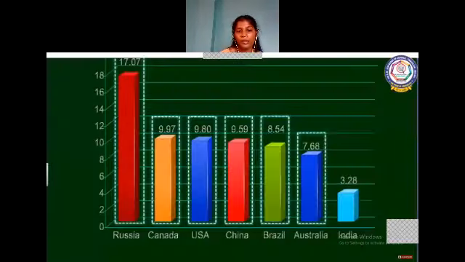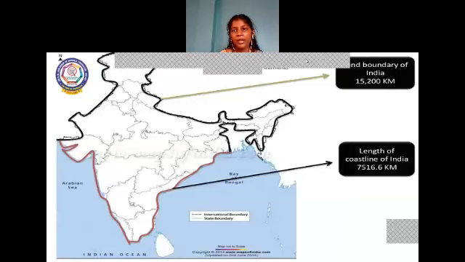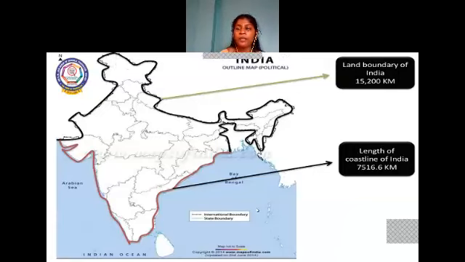Russia is the first largest country, followed by Canada, USA, China, Brazil, Australia, and then we stand seventh. So we are the seventh largest country in the world. Here is the land boundary and the coastal line of India. The land boundary is marked in black color. It is about 15,500 kilometer, and the coastal line, including Andaman, Nicobar, and Lakshadweep Islands, is about 7,516.6 kilometer.